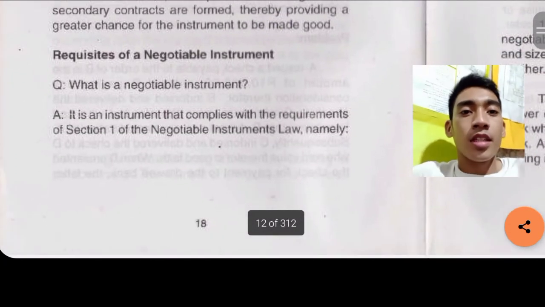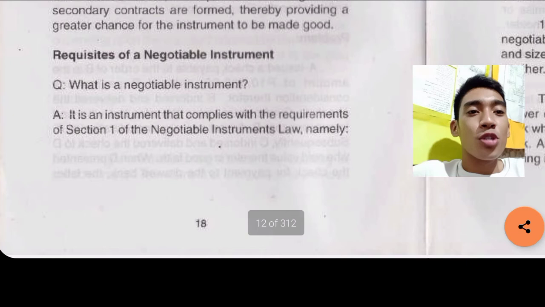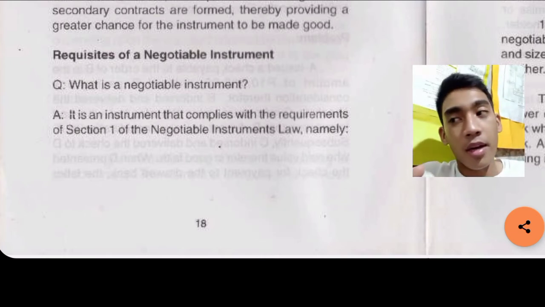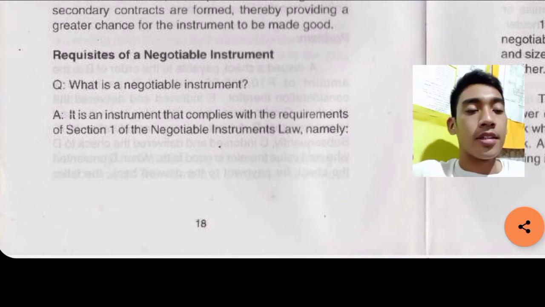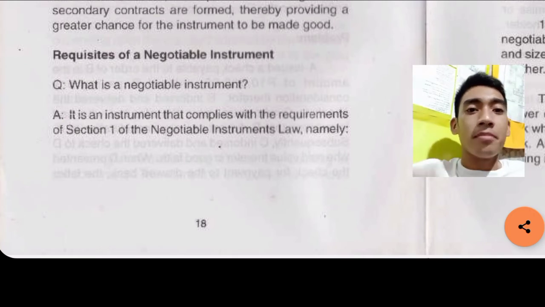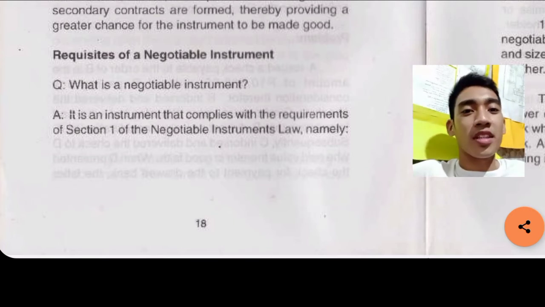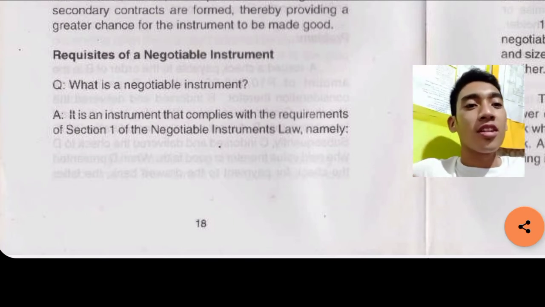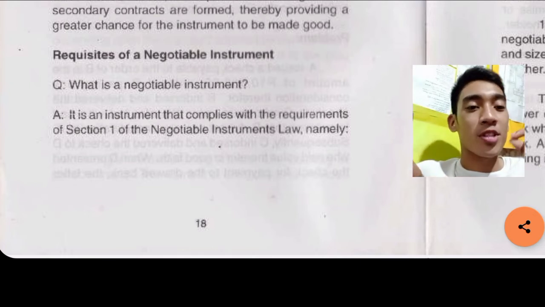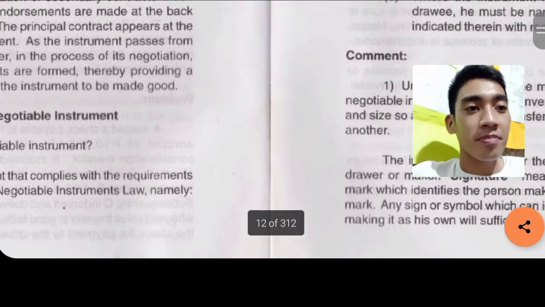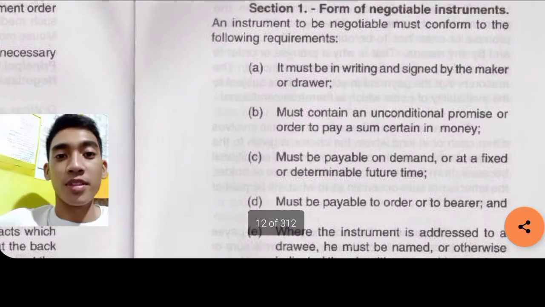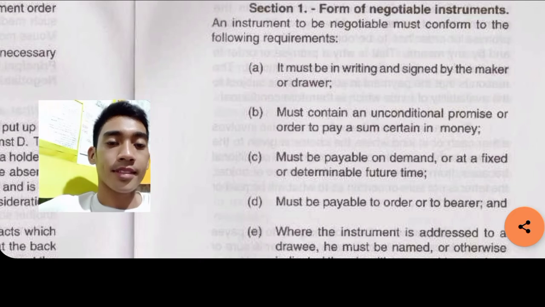Now, requisites of a negotiable instrument. What is a negotiable instrument? We talked already about the check, legal tender, and the features of a negotiable instrument. But what is a negotiable instrument? It is an instrument that complies with the requirements of Section 1 of the Negotiable Instruments Law. Namely, this is now Section 1 of the Negotiable Instruments Law.